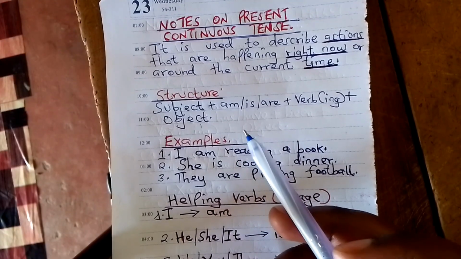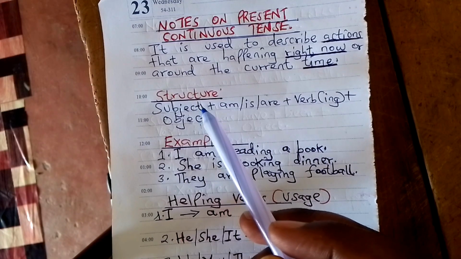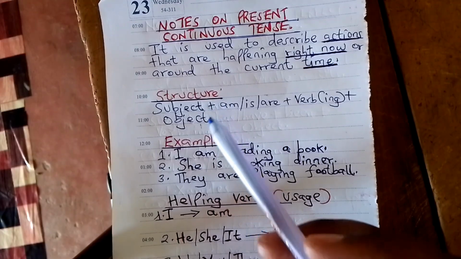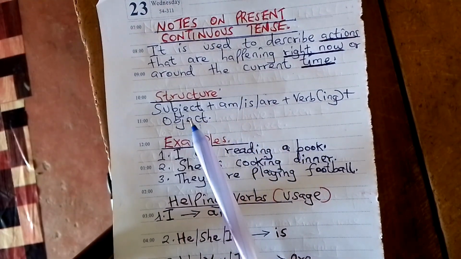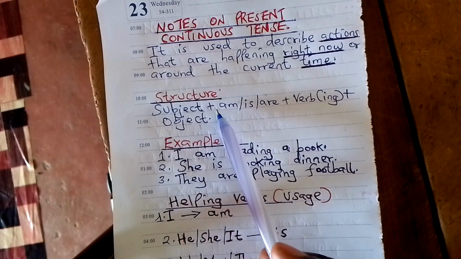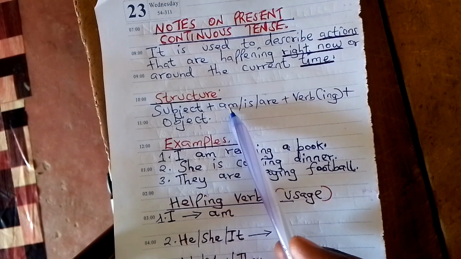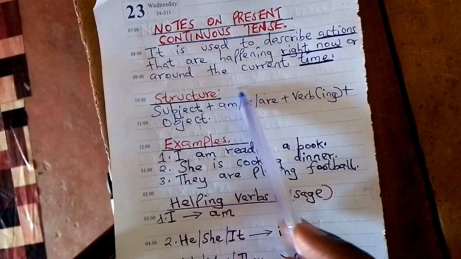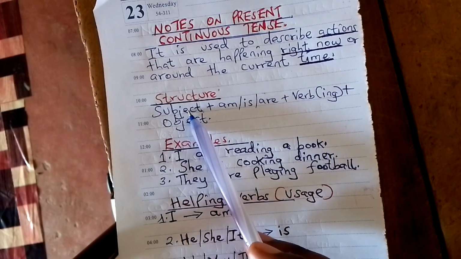So the structure is very important so that it can help us to understand how we are going to form sentences. From our example, we're going to deduce this structure. We have the subject, plus am, is, or are. These helping verbs are used depending on the subject.